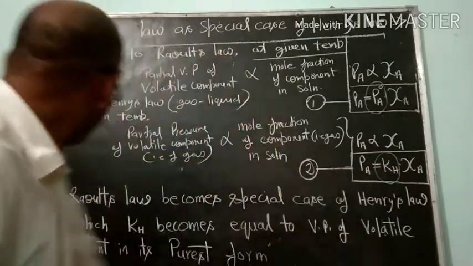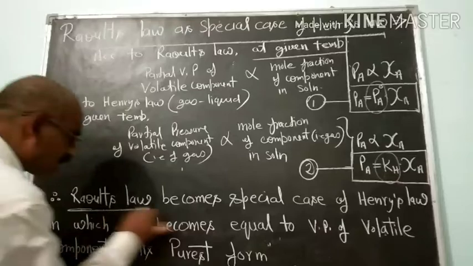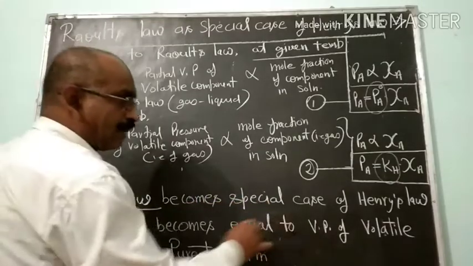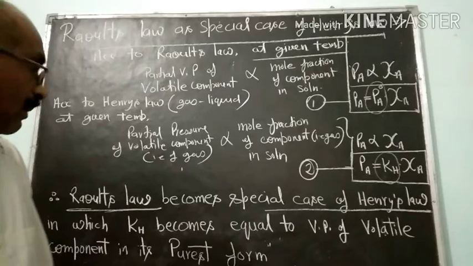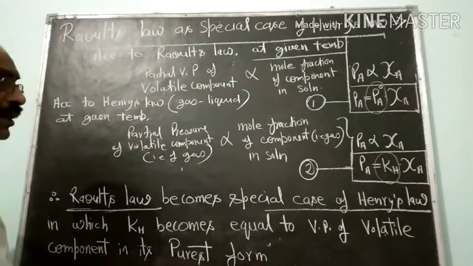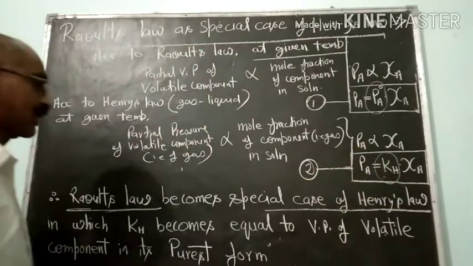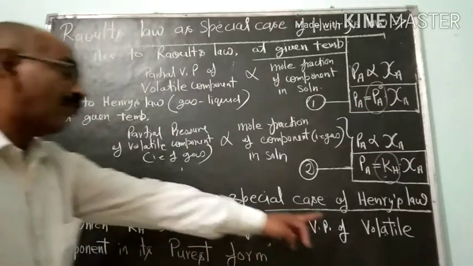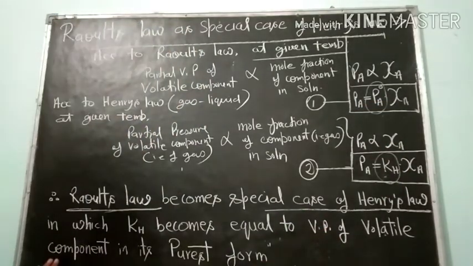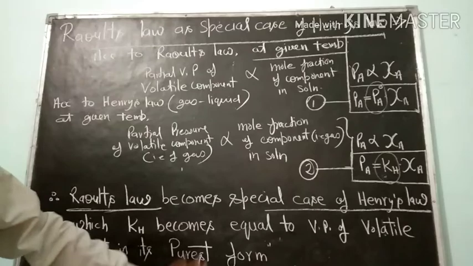Therefore, Raoult's law becomes a special case of Henry's law, in which KH becomes equal to the vapor pressure of the volatile component in its purest form.